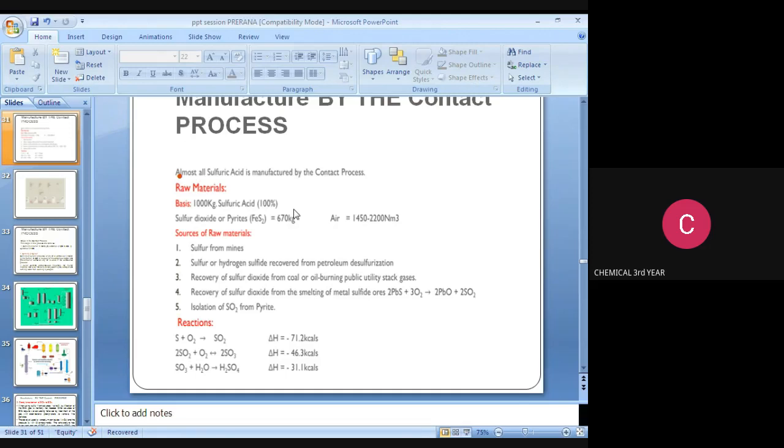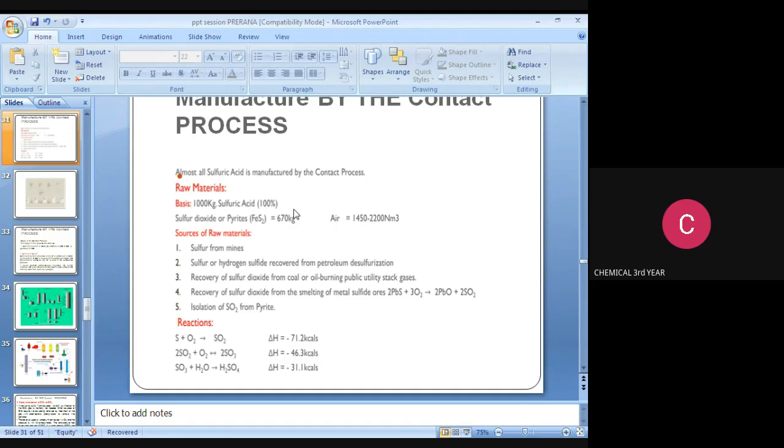There are 5 sources of sulfur. One is sulfur from mines, another is sulfur or hydrogen sulfide recovered from petroleum desulfurization, recovery of sulfur dioxide from coal or oil burning public utility stack gases, and the next is recovery of sulfur dioxide from smelting of metal sulfate source, that is 2BaS plus 3O2 gives 2BaO plus 2SO2. The fifth one is isolation of SO2 from pyrites.